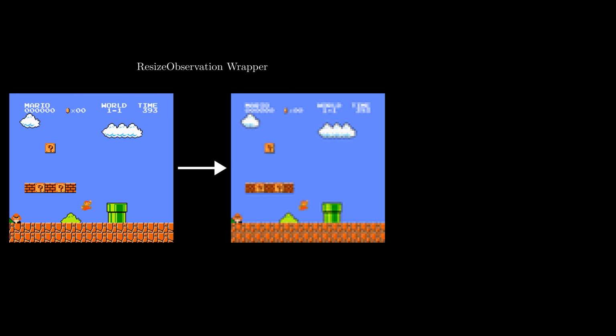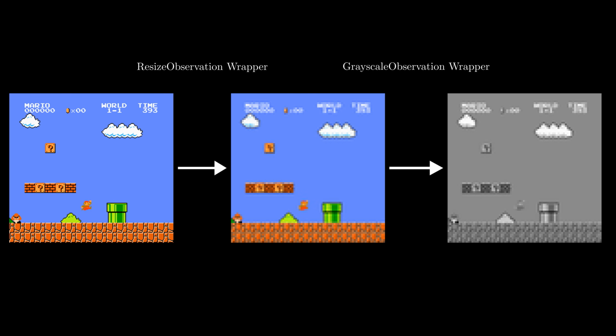The next 3 wrappers are already implemented by Gymnasium. Resize observation will change the dimensions of a frame from 240 by 256 pixels to 84 by 84. This is just to reduce the computational load. Similarly, grayscale observation will turn the frame from having a red, green, and blue channel to just 1, reducing the amount of data our network will have to crunch.